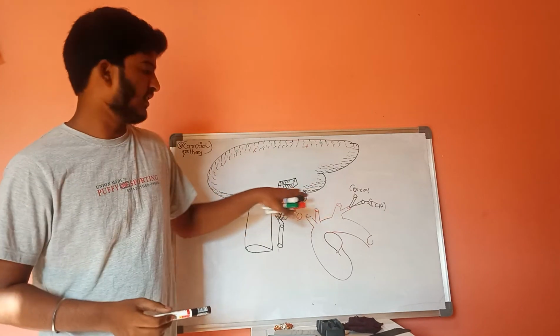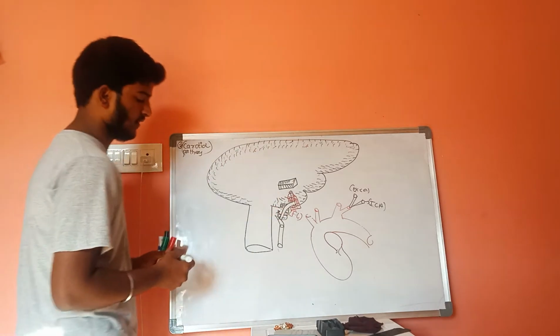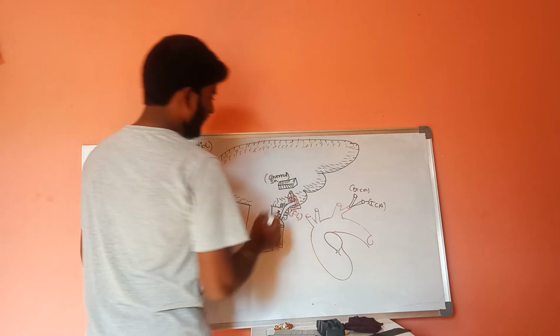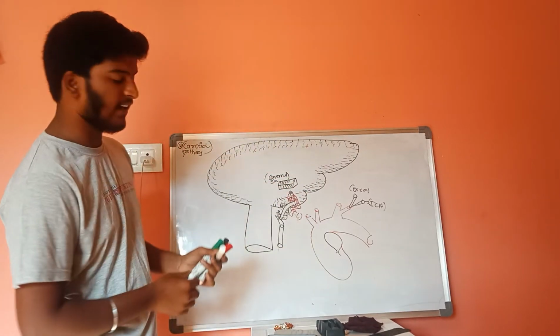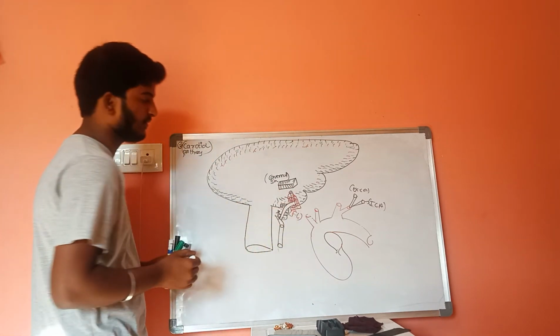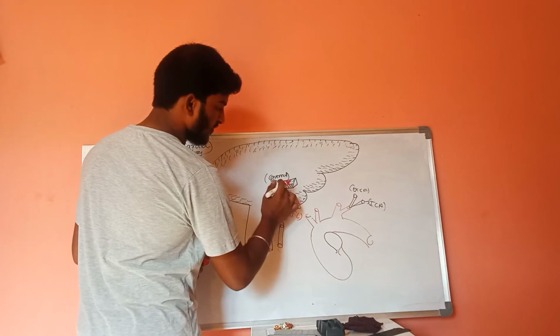The name of this special structure is cavernous sinus. Now, the function of this cavernous sinus is, as this carotid artery enters into the inner side of this